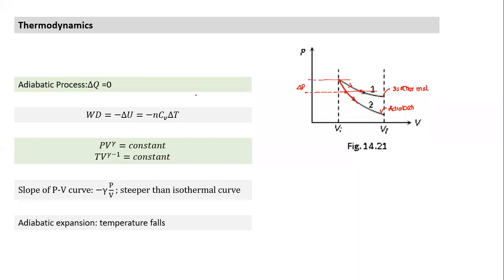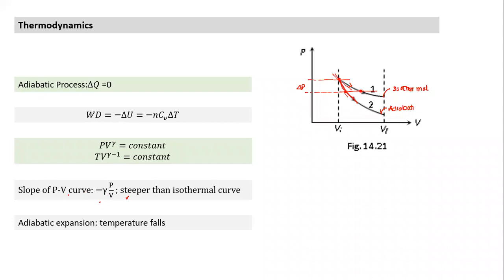Let us say I have the equation of the adiabatic curve on a PV diagram. When I look at it mathematically, you understand the significance of the steeper slope. That's why we calculate slope. If I carry out an isothermal process and an adiabatic process, both will be curves and each will have a particular slope at the starting point. If I draw a tangent here, I want to understand which will be more steep. And I can understand that from this expression.